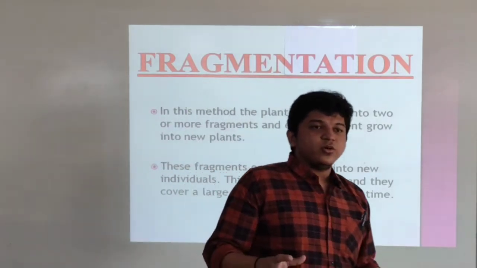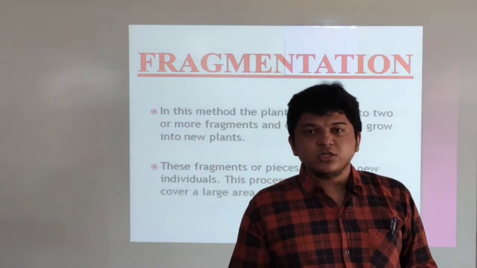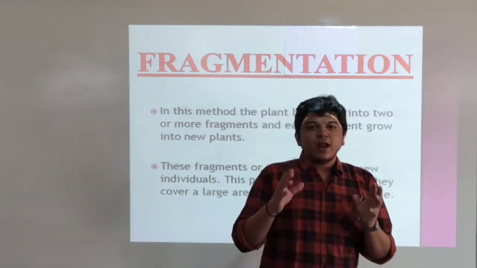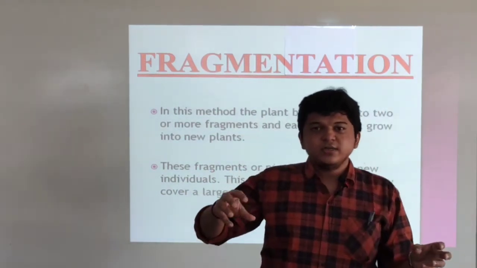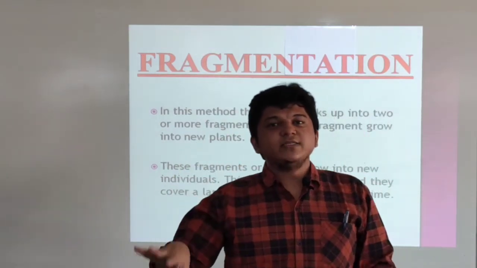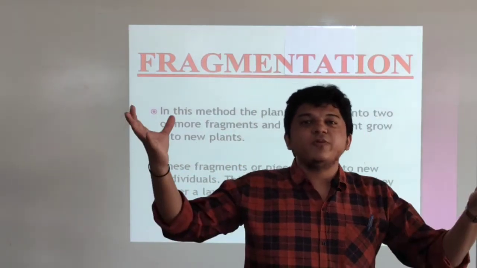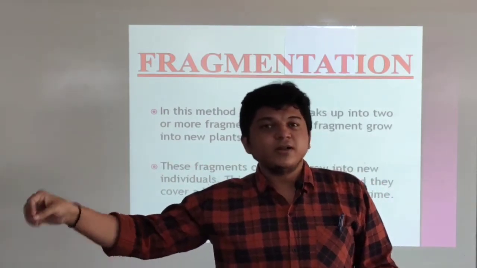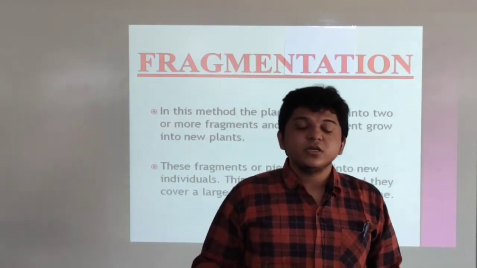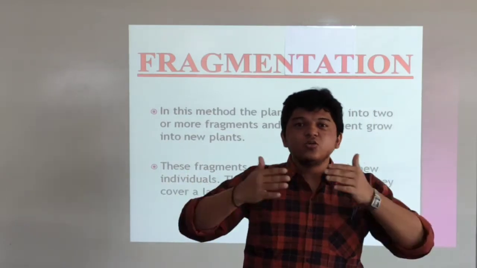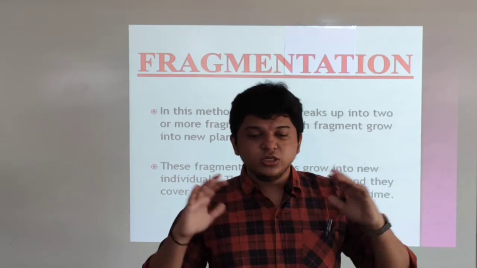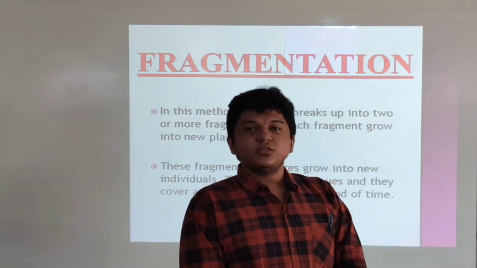So as we know, it is a kind of asexual reproduction and it takes place automatically by itself. The plant will break down into some parts, then those parts will get inside the soil and generate a new plant. Again that plant will break down into some parts and generate a new plant. So this process continues and slowly those plants spread into a certain area. So this is fragmentation.